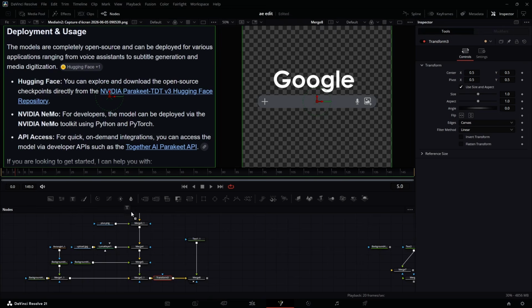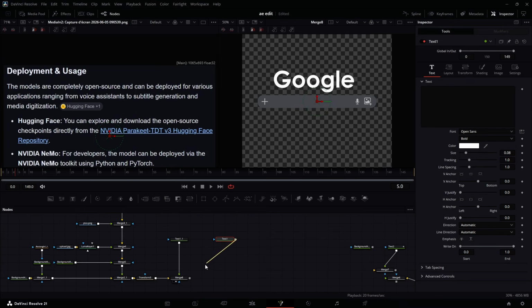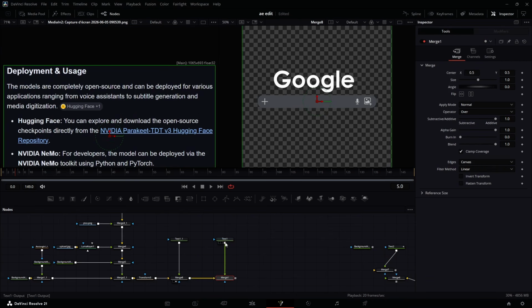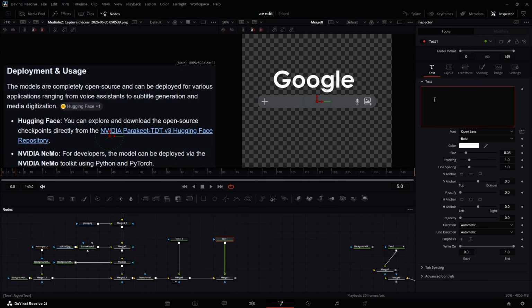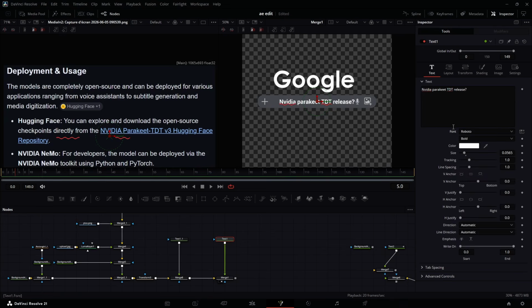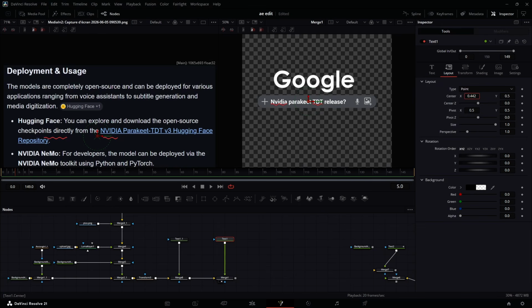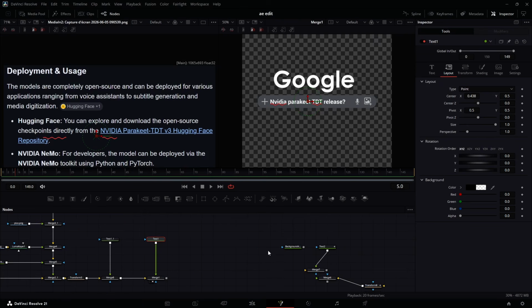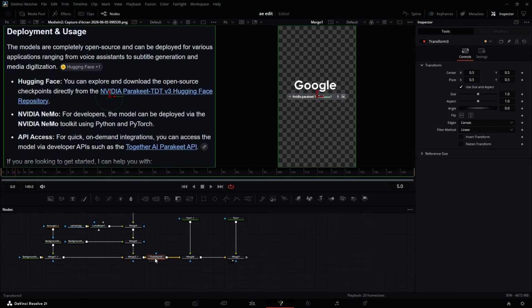And then I'm going to get a text node. In this text, I'm going to connect this text node here, and I'm going to write, or paste, the search that I did, which is NVIDIA Parakeet TDT search. So that's the search that I did, and I'm going to just make sure I look at it from here. You see that it's too big. I'm going to reduce the size, and maybe I can change the font to something. I'm going to use this font. Now bring it to this side, make sure that it's in the middle, and I think that this is already okay for us.